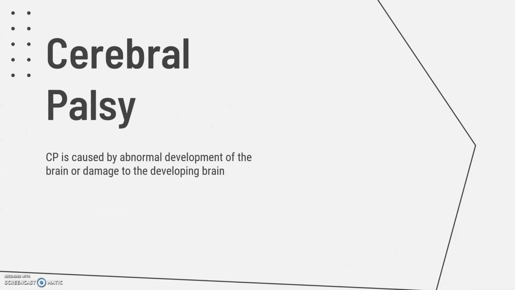I chose to research cerebral palsy, which is a disorder that is caused by damage to the developing brain or abnormal development of the brain. Cerebral palsy is not contagious or linked to heredity. Lack of oxygen during the birth process can result in this brain damage. Some things that can raise the likelihood of a baby having CP are premature birth, multiple births, low birth weight, or jaundice.